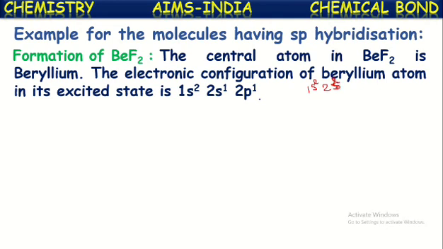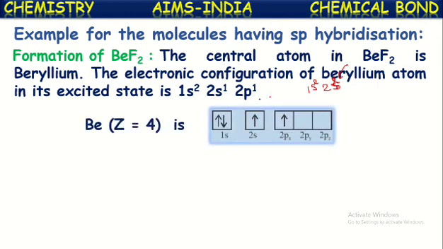So here beryllium has 2 electrons in its 2s subshell or 2s orbital. When it gains certain amount of energy from outside, one electron jumps into 2p subshell. Then its configuration becomes now 1s2, 2s1, 2p1. It is called the excited state electronic configuration of beryllium. See, this is the excited state electronic configuration of beryllium. One electron jumped from 2s orbital to 2px orbital.